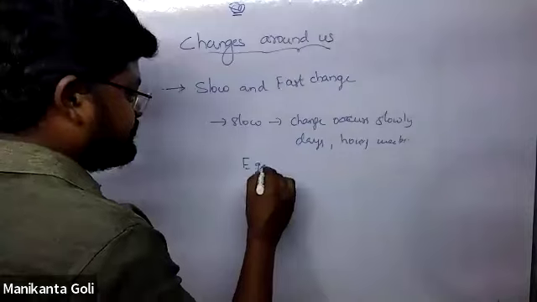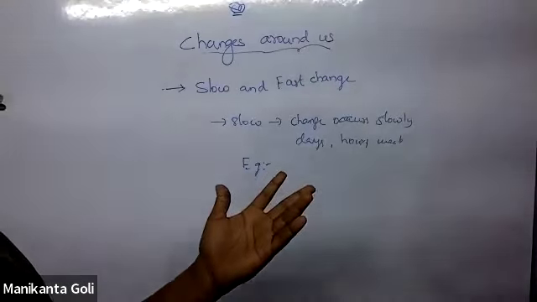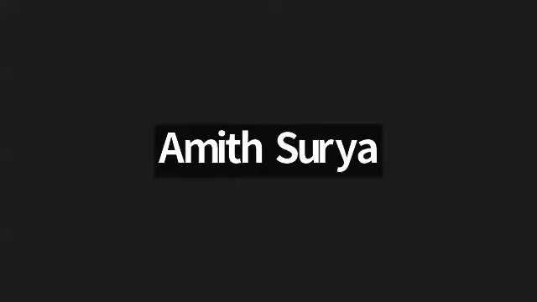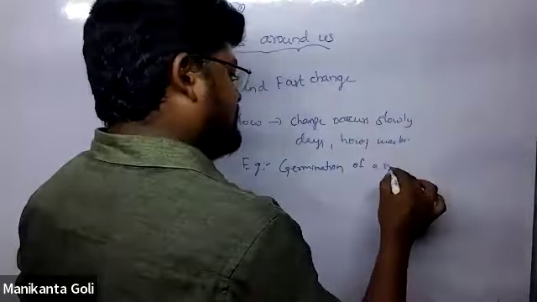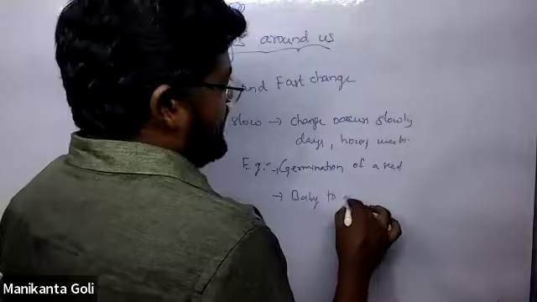What is an example of slow change? Plant to a tree. Baby to an adult human. Germination.